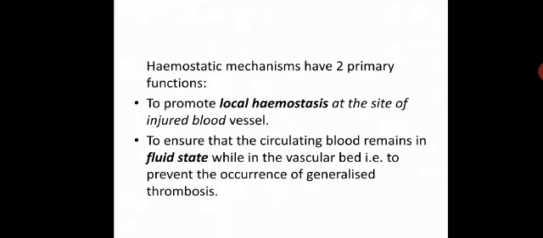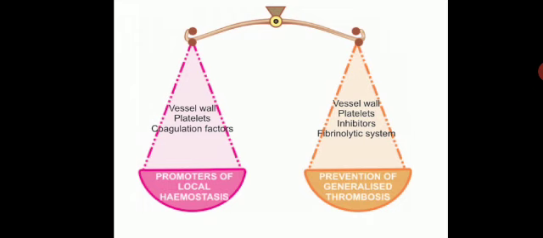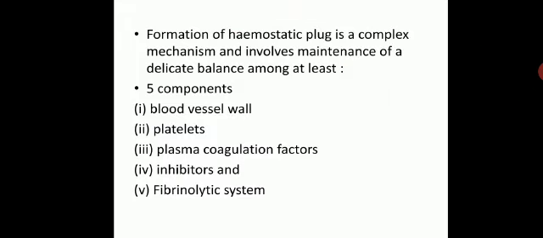Now, hemostatic mechanisms have two primary functions: to promote local hemostasis at the site of an injured blood vessel, and to ensure that the circulating blood remains in a fluid state within the vascular bed, so as to prevent generalized thrombosis. So there must be a fine balance between promoters of local hemostasis and prevention of generalized thrombosis.